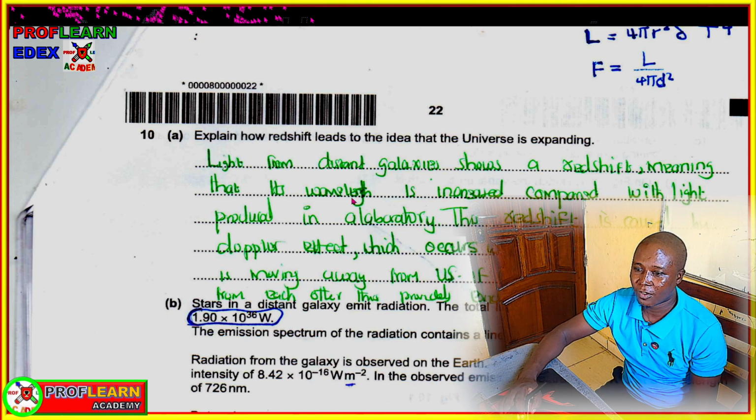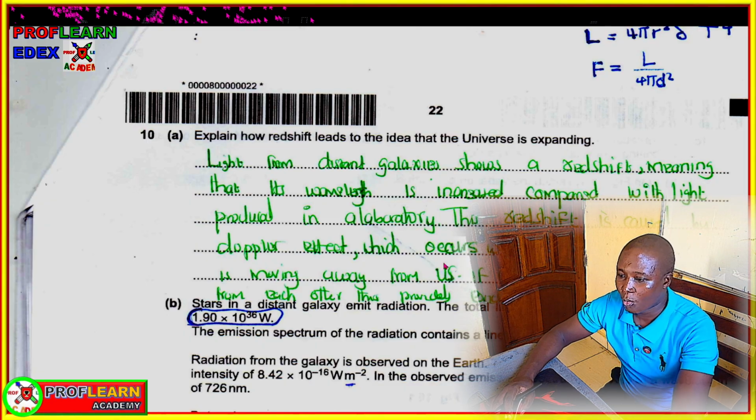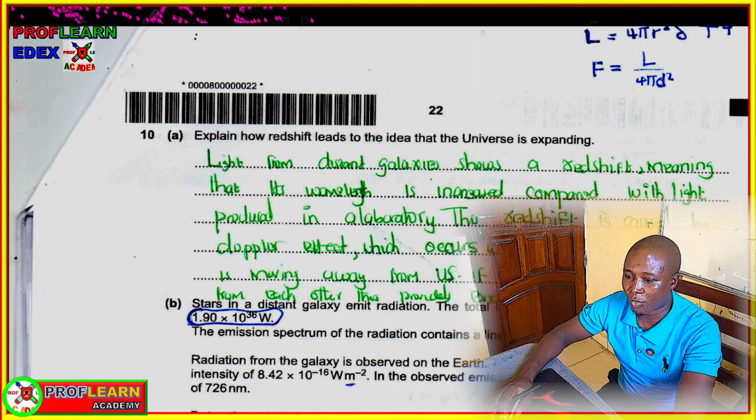We are going to say light from distant galaxies shows redshift, meaning the wavelength is increased compared to the light produced in the laboratory. This redshift is caused by the Doppler effect, which occurs when a source of a wave is moving away from us. So when a source is moving away, you will see a redshift.